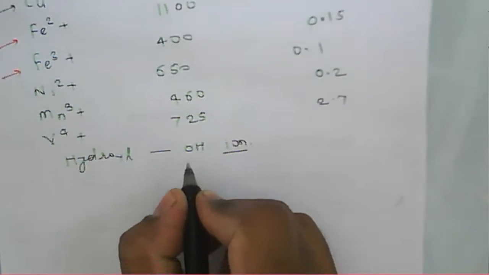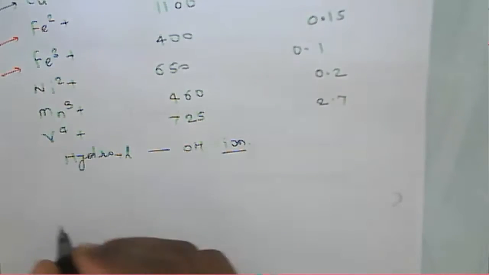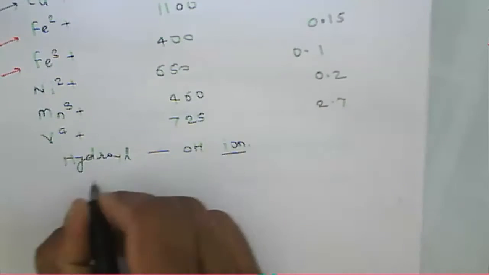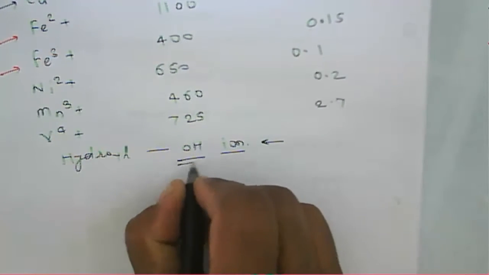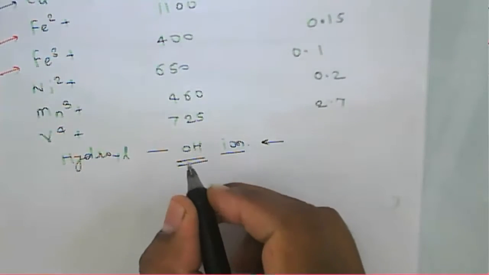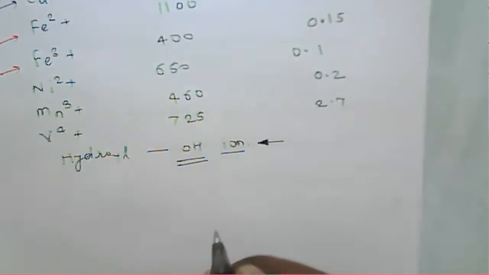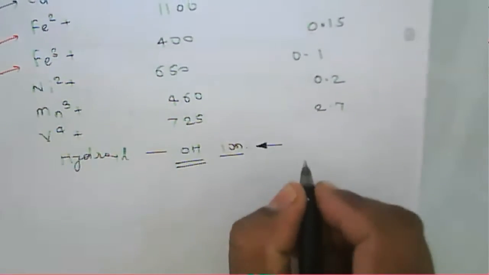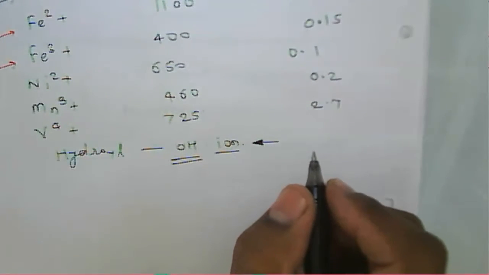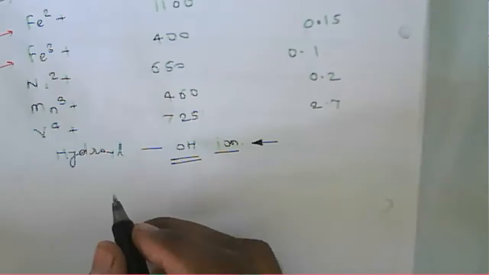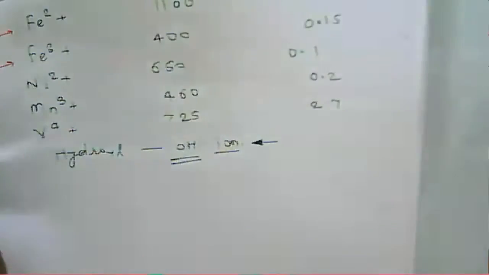This hydroxyl ion, or OH ion, will be added while manufacturing, and because of this OH ion, absorption takes place, or we can say attenuation of the signal takes place, and that is called extrinsic loss. That extrinsic loss can be minimized when we consider this graph, operating at a different spectrum, a different wavelength band.